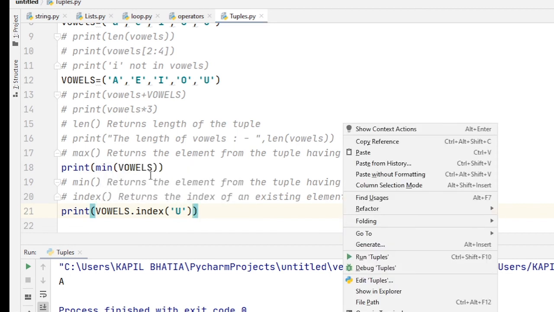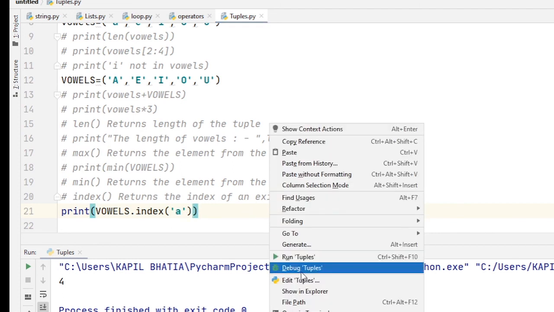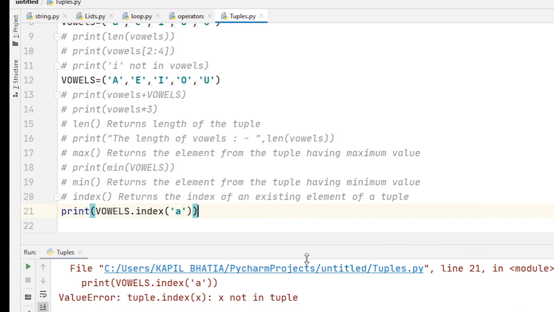When I run this code, you will find the output as 4. Okay, 0, 1, 2, 3, 4. But if the given item does not exist in tuple, it raises a value error exception. So for that, suppose I write A. When I run this code, it will return an error. Okay, tuple.index x is not in tuple. I hope you understand how to use index function with tuple.